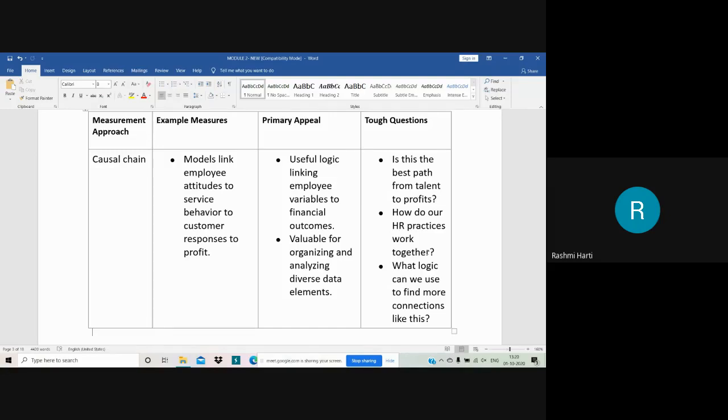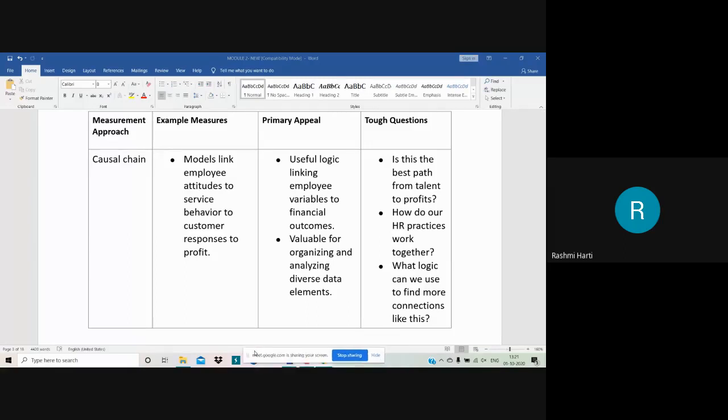Now as we have seen in our MOB class, anything can be changed, but changing of attitude is very difficult, right? Do we have the HR practices which change the employee attitude? This is the second question mark. Third is: what logic can we use to find more connections like this, right? So that is what we could see here, my dear students, right?